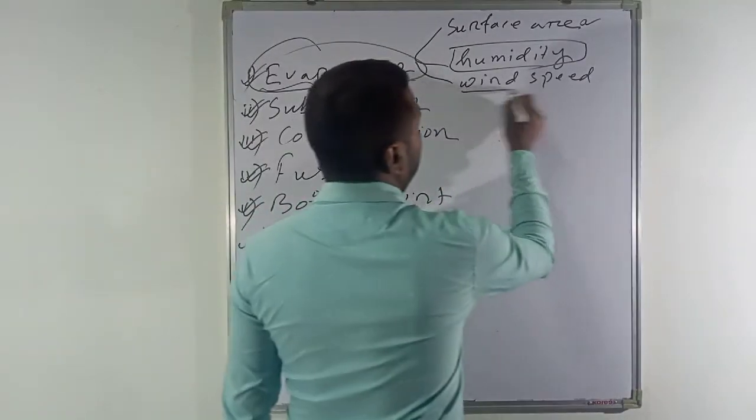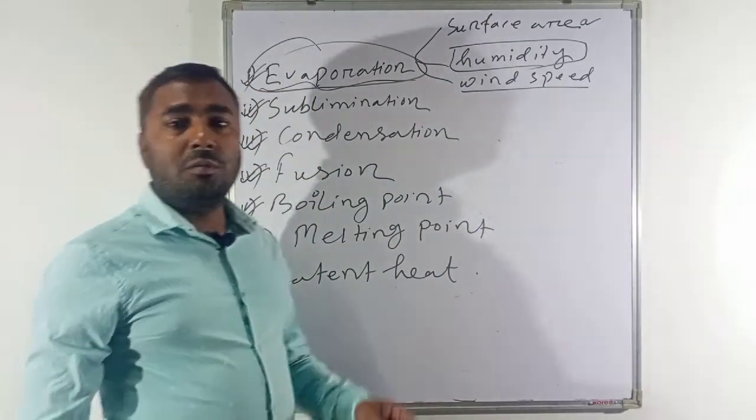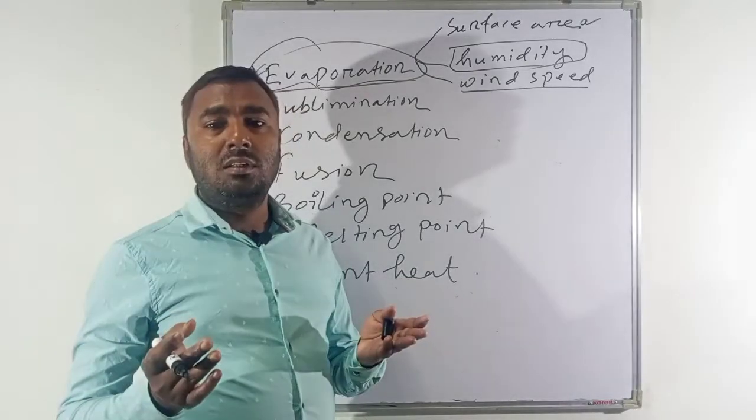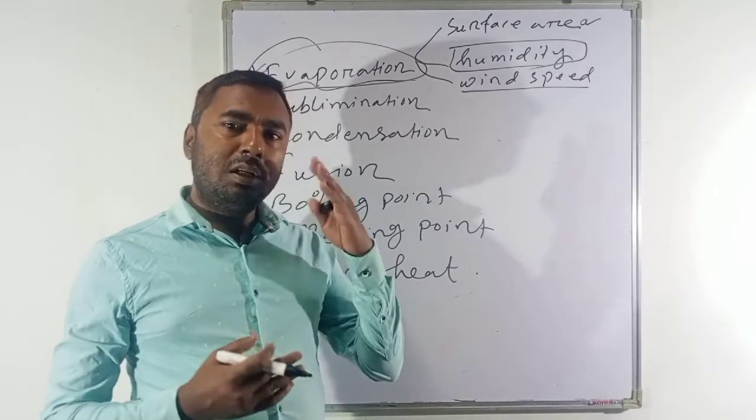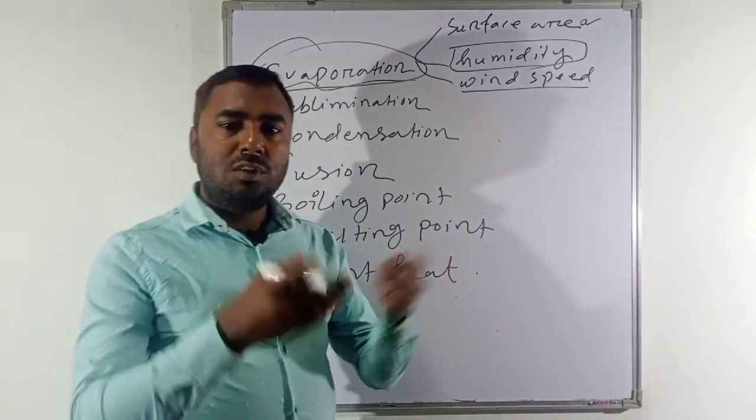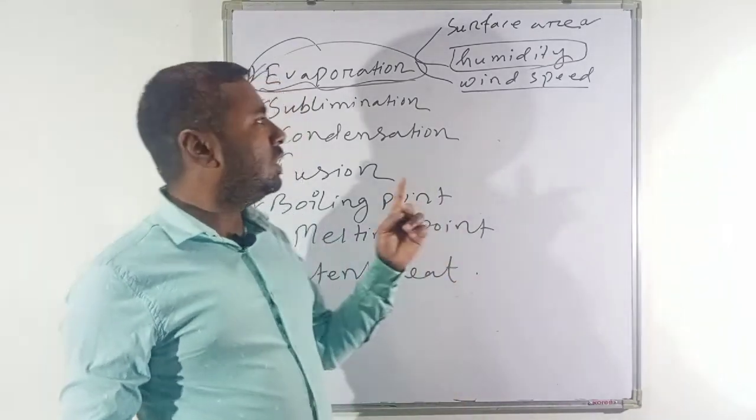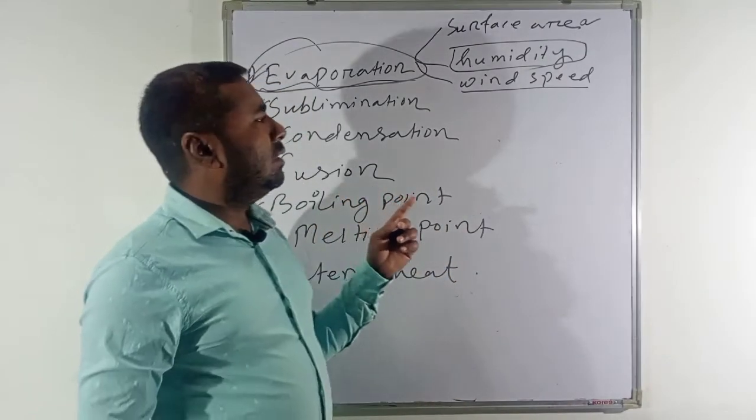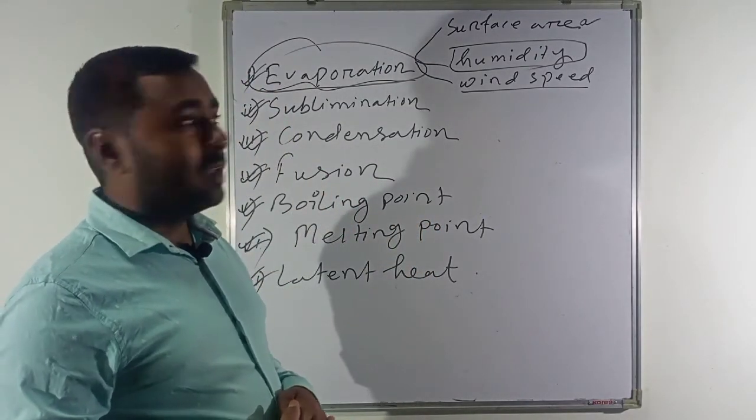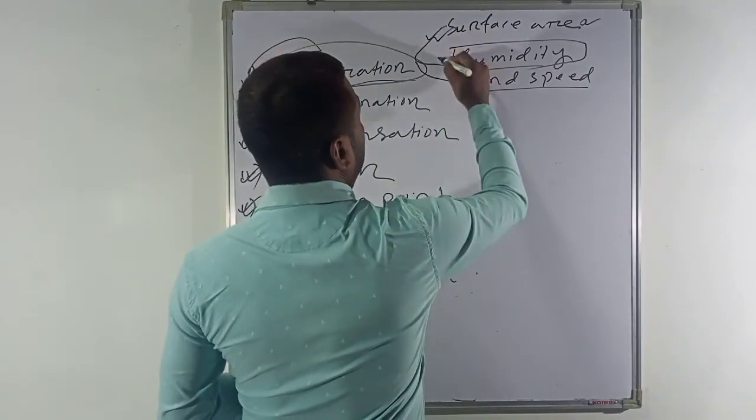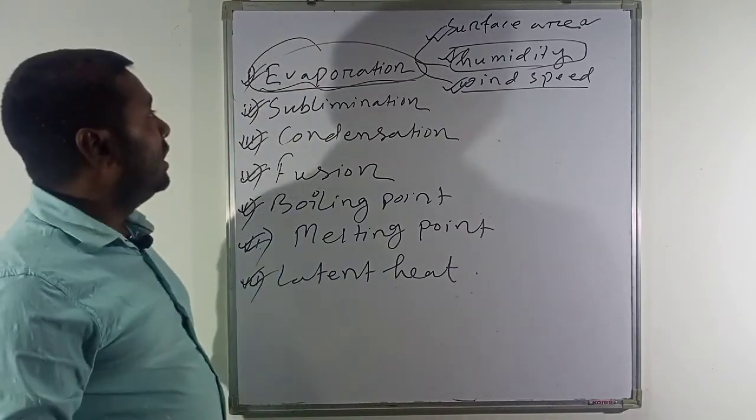Again, wind speed. If the wind speed is very high, there will be more evaporation. If you keep a wet cloth under the fan, it will dry faster. Then in a particular room where there is no fan, comparatively the wet cloth that has been spread under the fan will dry faster because there is high wind speed. So wind speed also plays a very important role in the process of evaporation. So these are the factors that determine the process of evaporation.